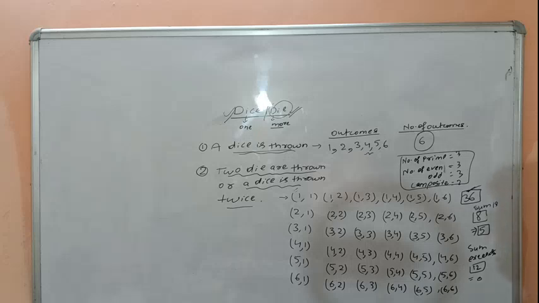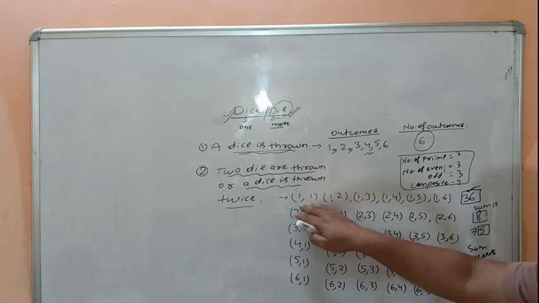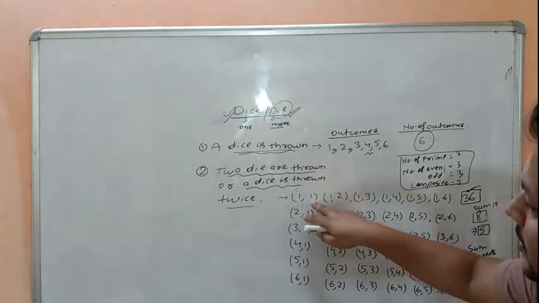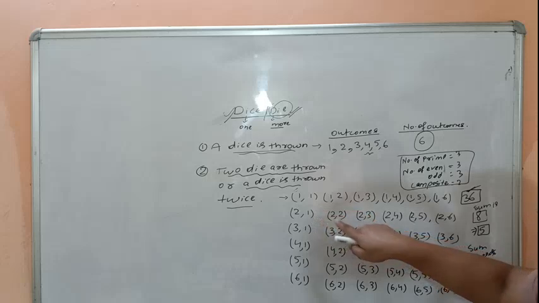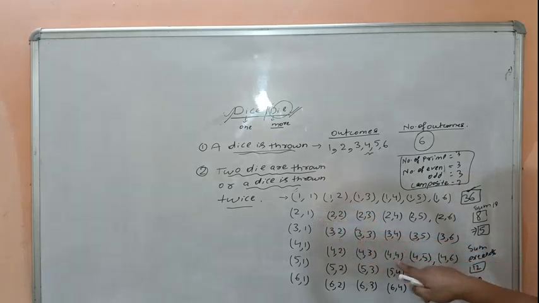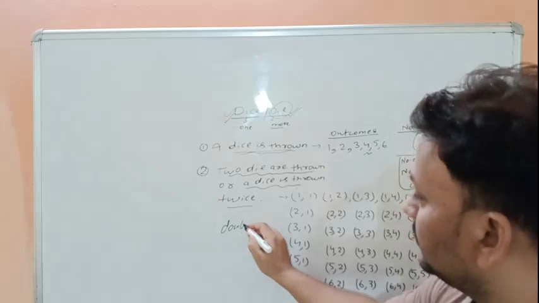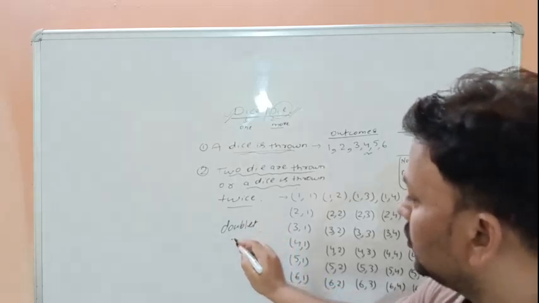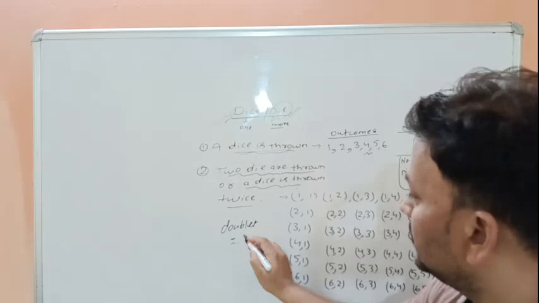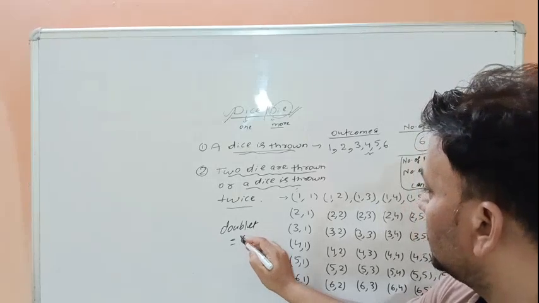What is a doublet? Doublet means both dice show the same number. That means 1 1, 2 2, 3 3, 4 4, 5 5, 6 6. So how many doublets? The doublets are 6.